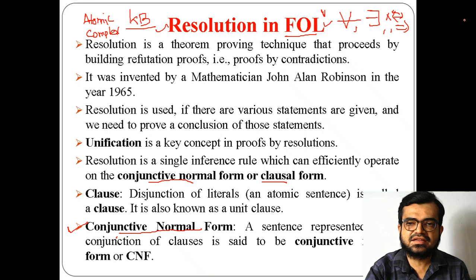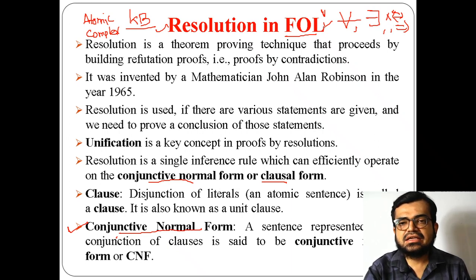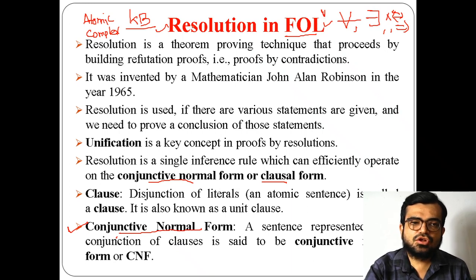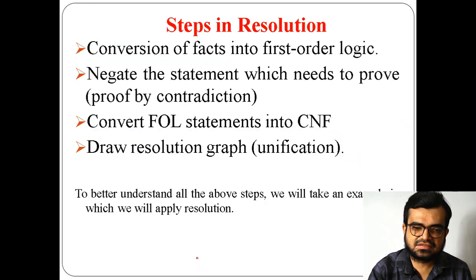In complex sentences you will have connectives, which will be either implication, biconditional, or else conjunction, that means the AND operation. So what this does is convert into OR form. So FOL should be converted into CNF, and then in CNF it will be a collection of atomic sentences.